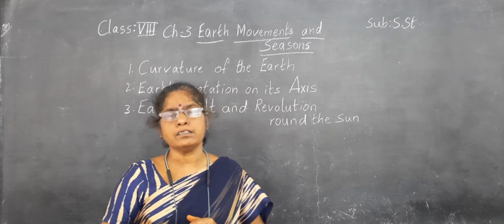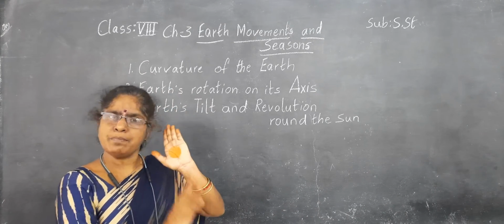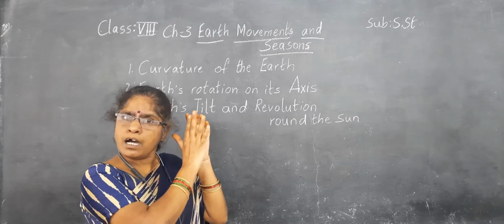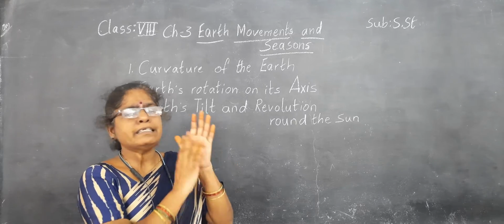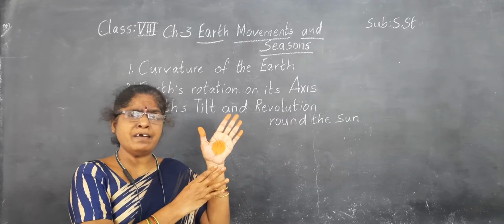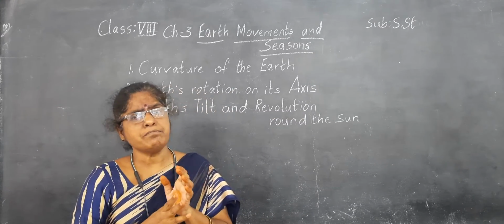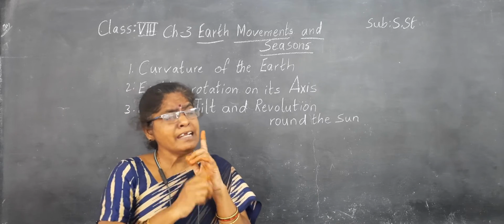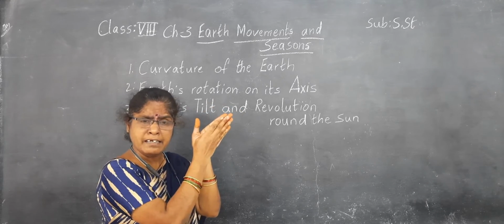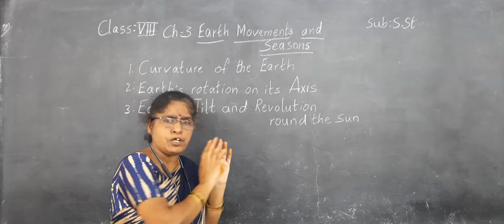The tilting of the earth. The earth does not stand straight. That means it does not stand at a 90-degree angle. It is tilted at an angle of 66.5 degrees, or otherwise, it is tilted at a 23.5 degree angle. And whatever the condition, whatever the position, it rotates and revolves around the sun in that position only.